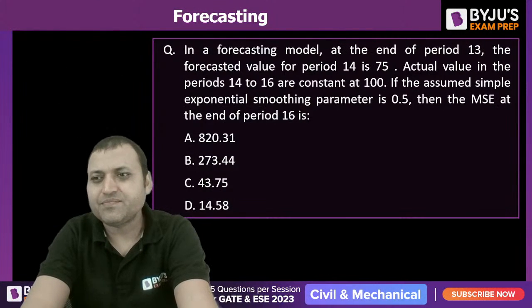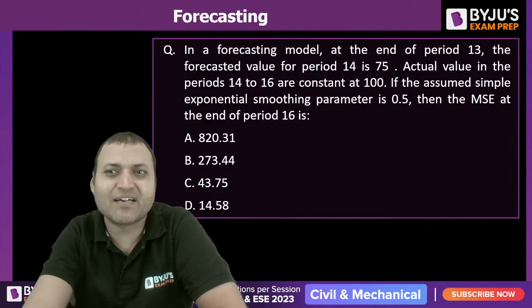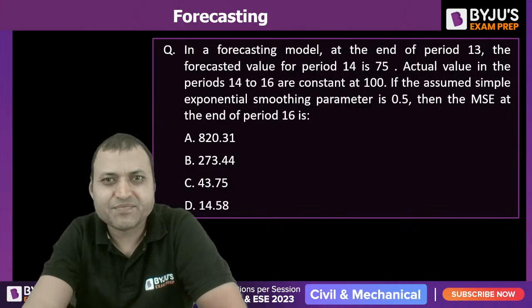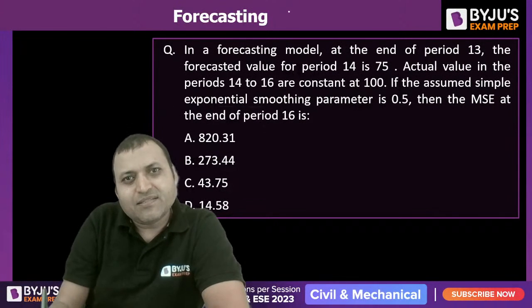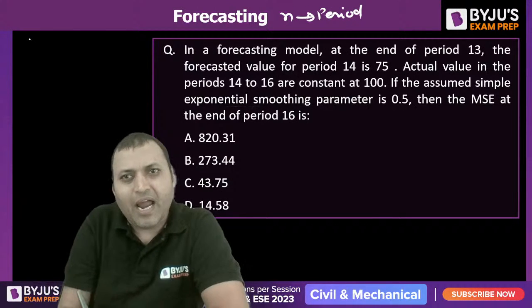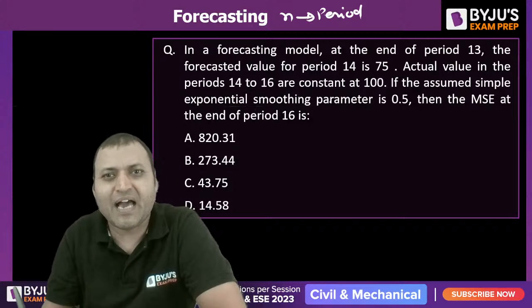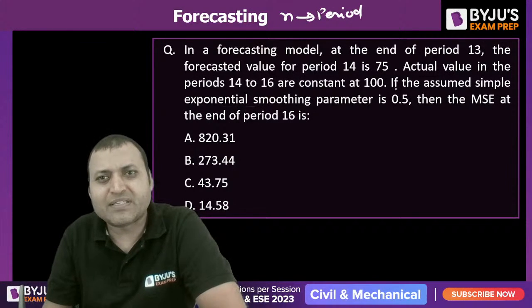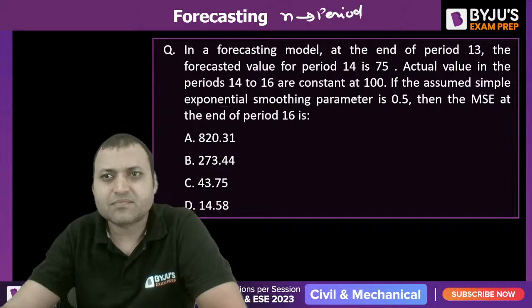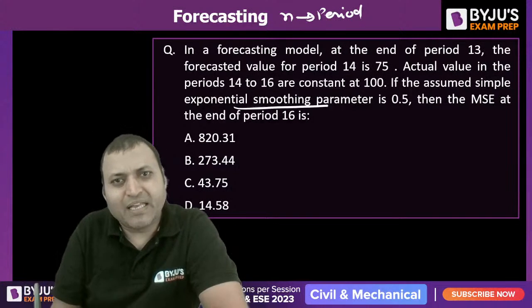Next question on your screen. In a forecasting model at the end of period 13, the forecasted value for period 14 is 75. N is period, and we know actual value in the period 14 to 16 are constant at 100. It is exponential smoothing.